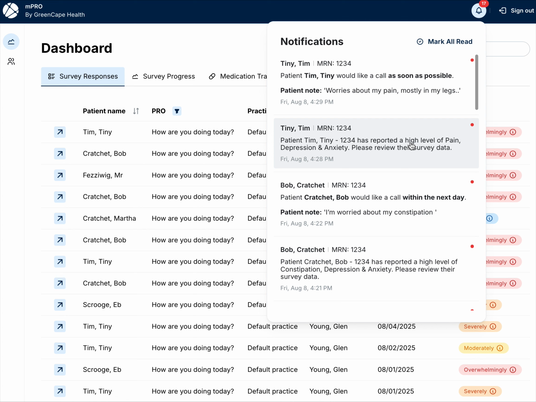So not only does that land on the dashboard, but it also goes out, could go via email, could go via text, could go via EMR in-basket message. So the care team knows as soon as this data hits the system.